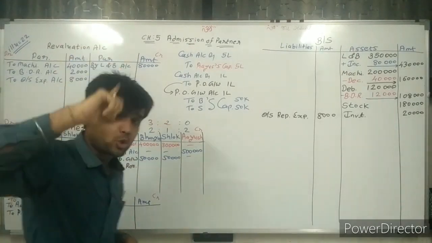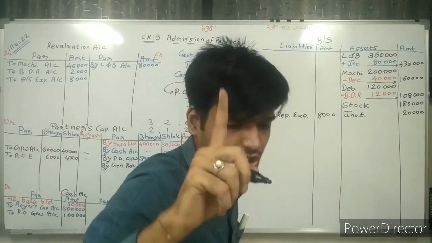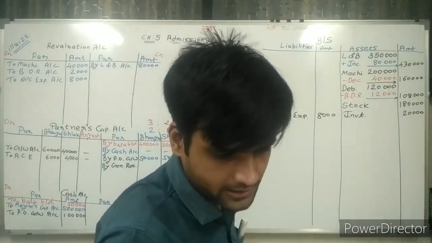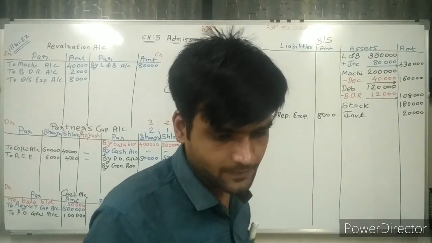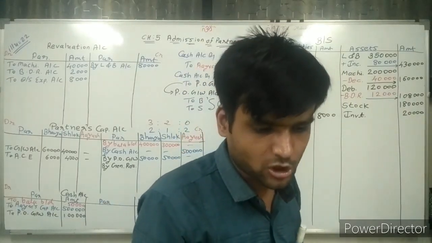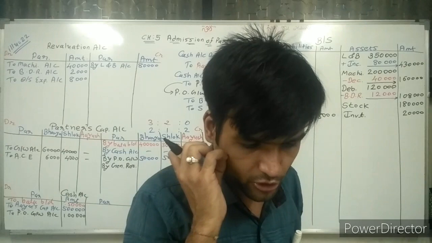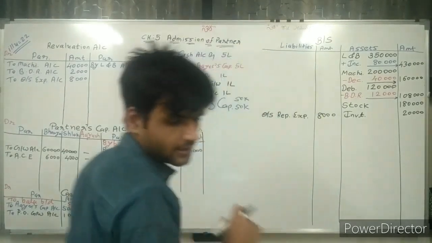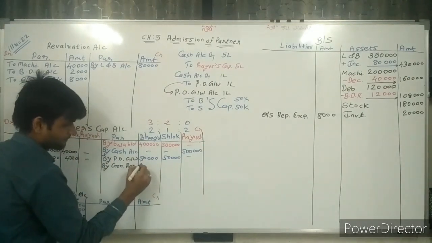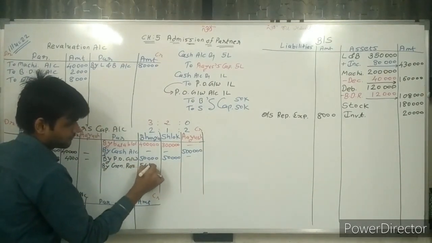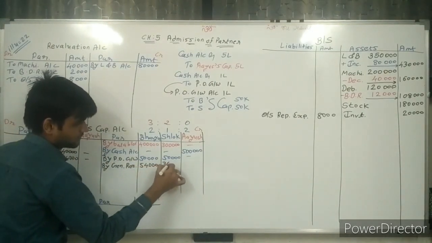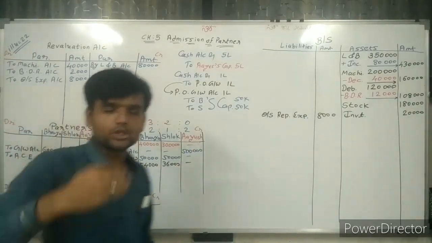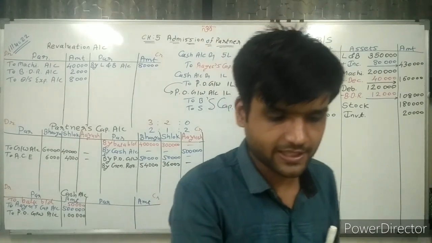Always old ratio, remember. The old ratio is 3:2, and general reserve is 90,000 rupees. Now we distribute this 90,000 among the partners. So 54,000 and 36,000. Dash. Going ahead.